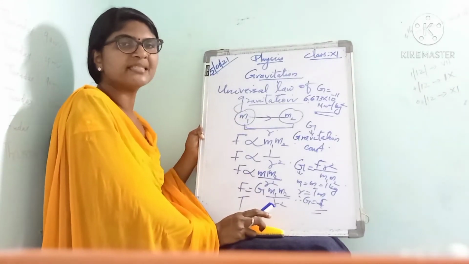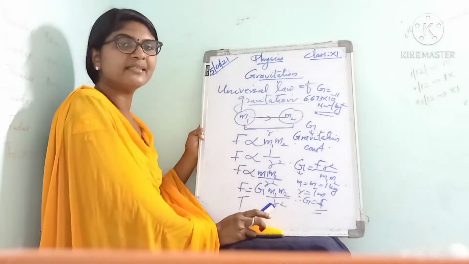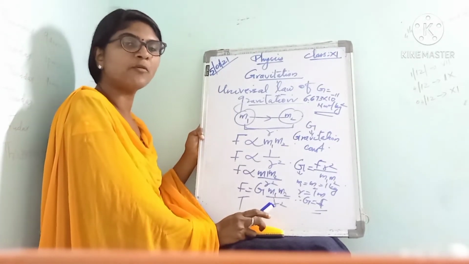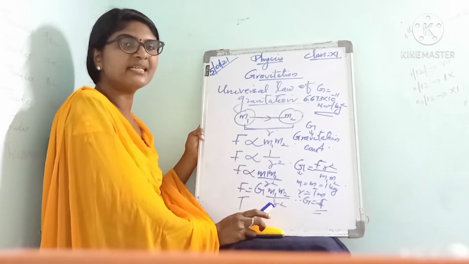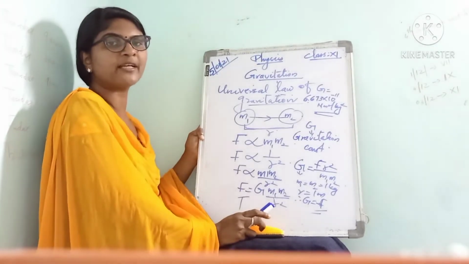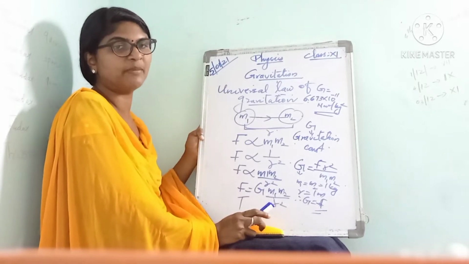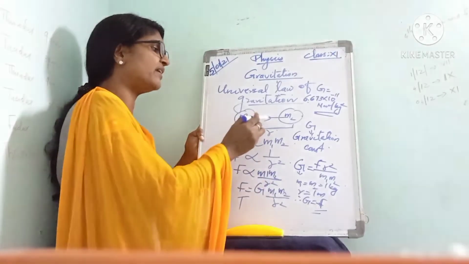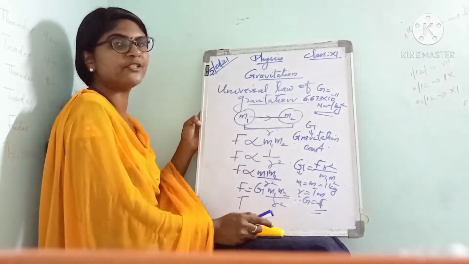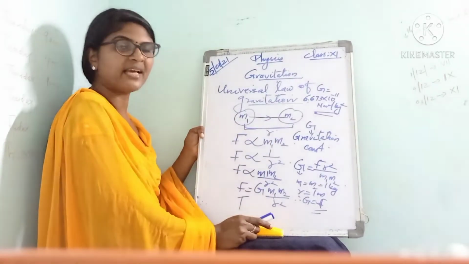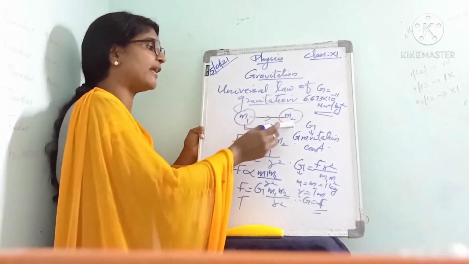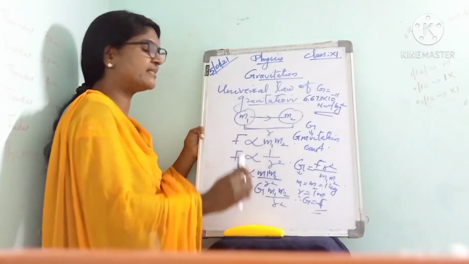According to the universal law of gravitation, every object in the universe attracts every other object with a force. That force is directly proportional to the product of their masses and inversely proportional to the square of the distance between them. This force always acts along the line joining the two masses. Here we are considering two masses, m1 and m2, separated by a distance r.